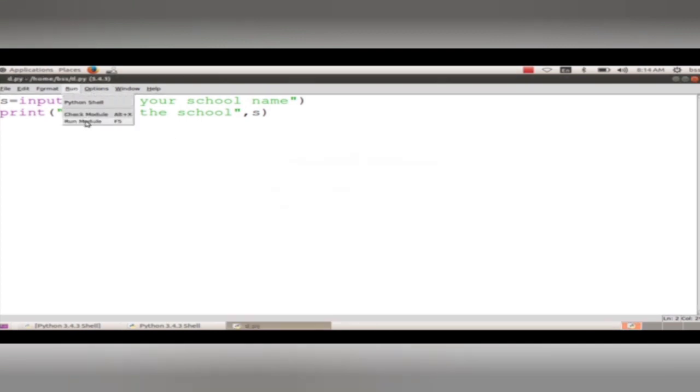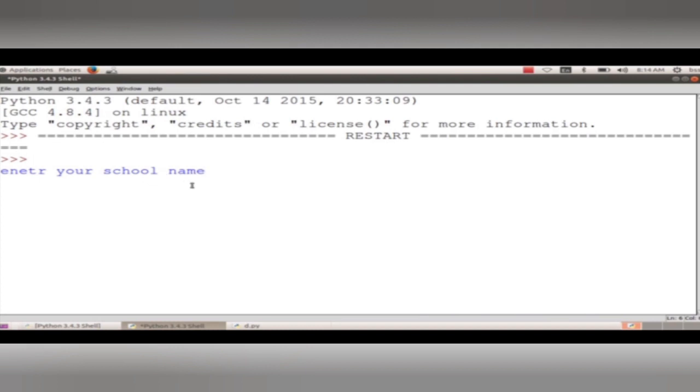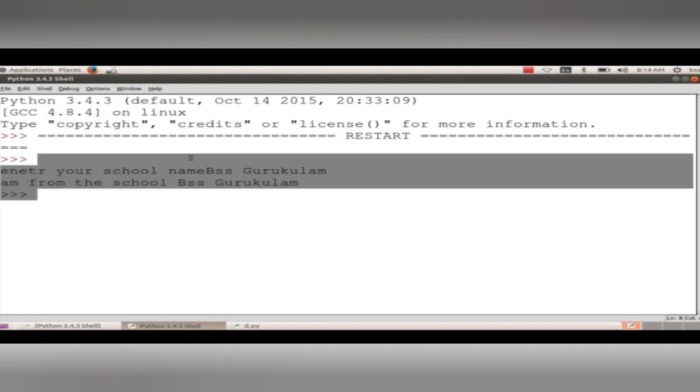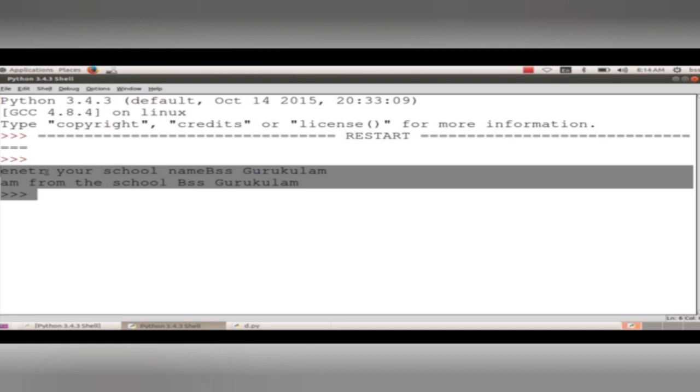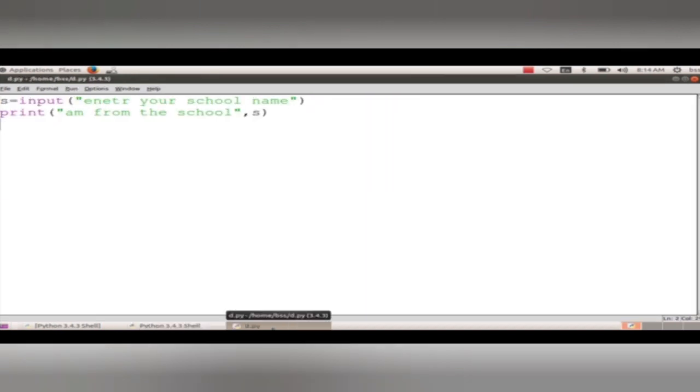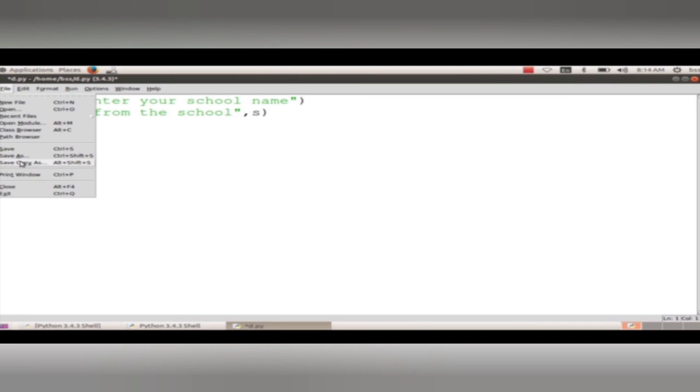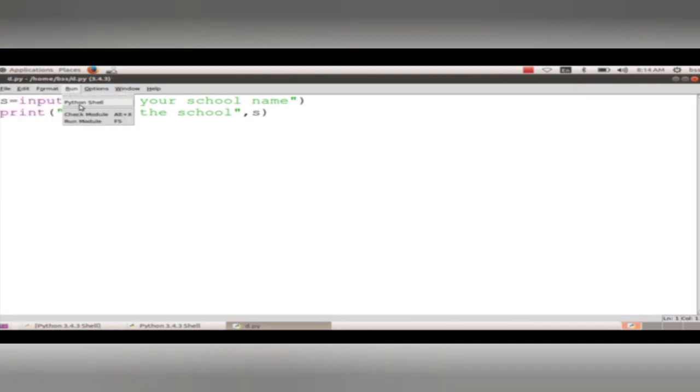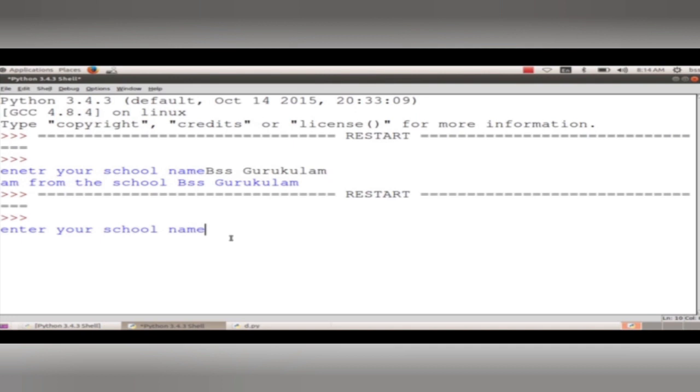And file, save with the extension. I am giving the file name as d.py. Okay, just run the program. Here you are getting the school name, enter your school name. Here you can see Python is represented with I am from the school BSS Gurukulam. Okay, so these are the things we can do in a Python program, and some more things we have to discuss.